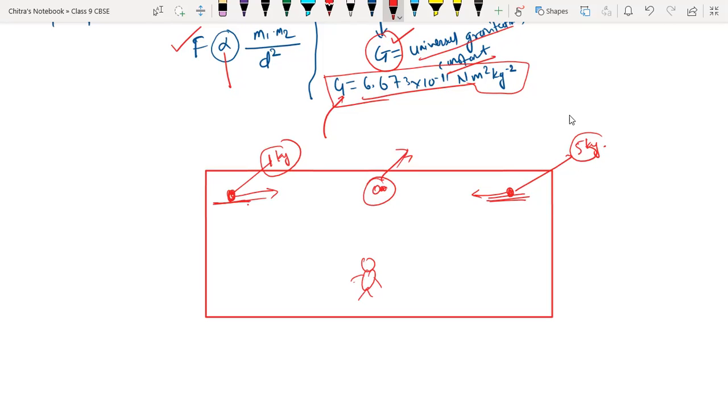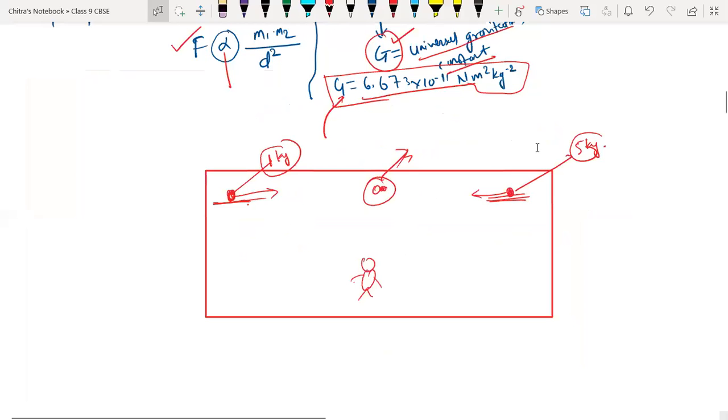Anyone? Hania, can you? Shreyanvi? Sir, because of centripetal force. Due to the gravitational force exerted by the Earth. No, you are very close, but not correct. You are very close. Shreyanvi, can you, beta?